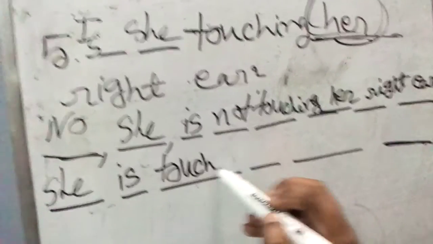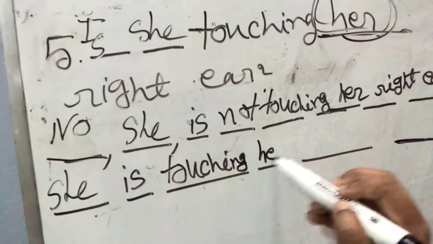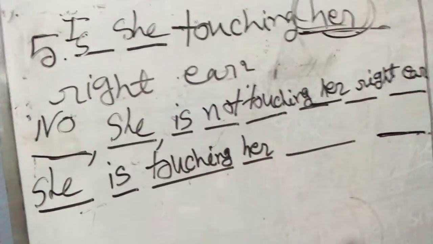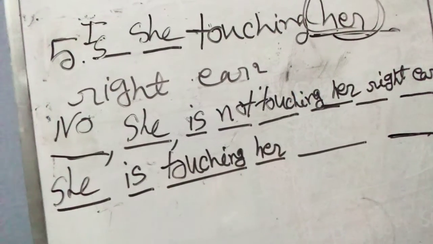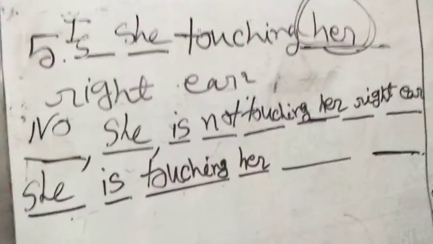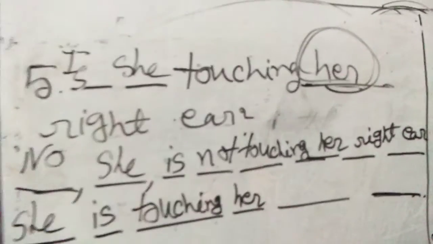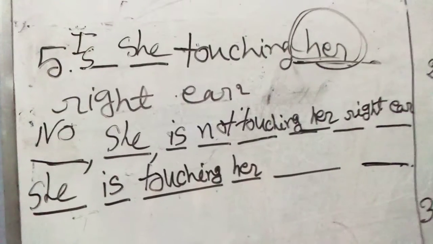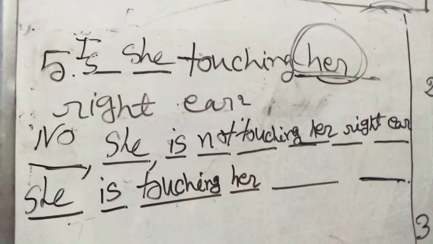She is touching, then her, the possessive one. Her is the possessive form of she. As we becomes our, you becomes your, in this way she becomes her, he becomes him or his. That means him, his, her, our, your, these are the possessives.